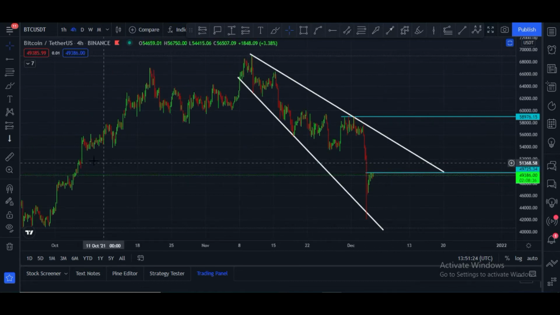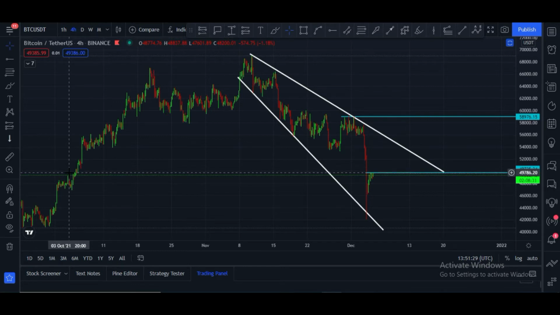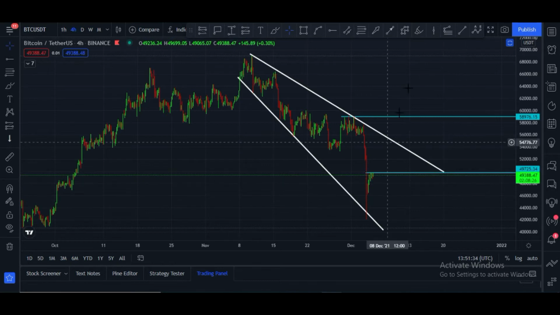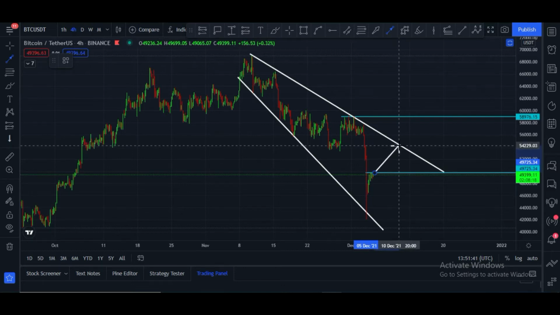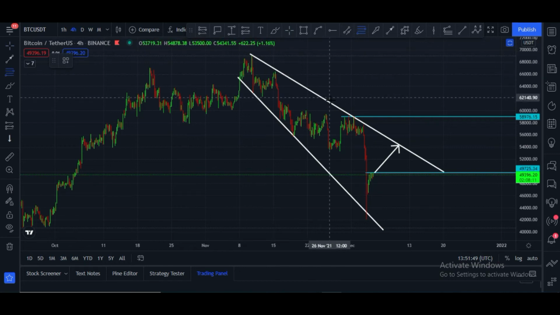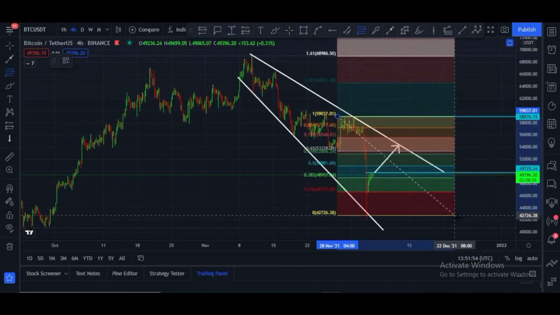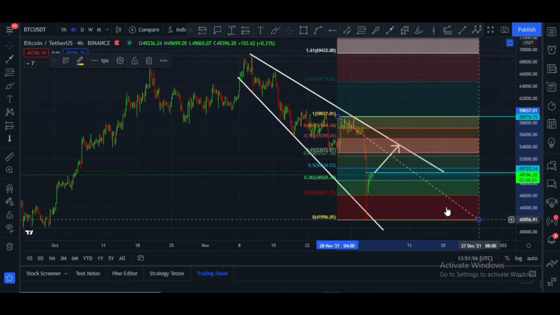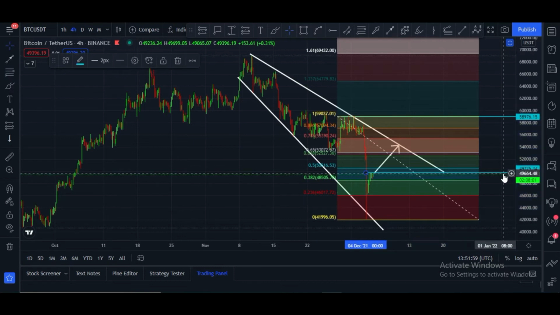If I zoom in, here you can see it can face resistance at the $50,000 price zone to the $51,000 price zone. According to this pattern, price can hit this zone. Once it breaks this, it can hit this zone, the $54,000 to $55,000 price area. But for this we have to wait. We have to take this tool and measure all targets. Let me arrange this chart and remove this.